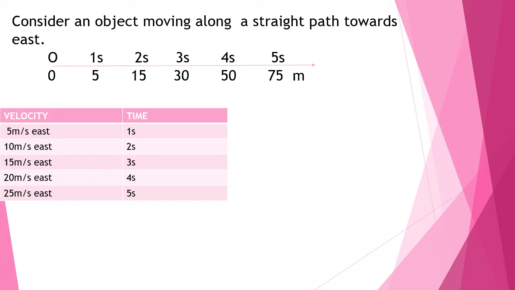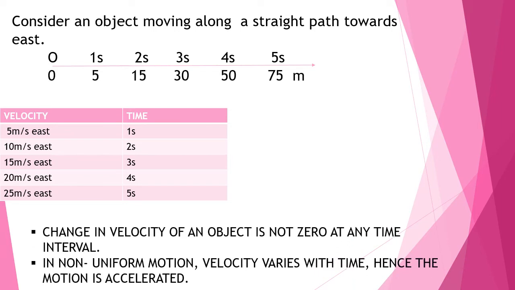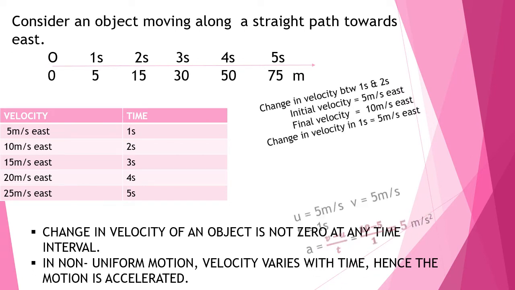Between the interval 1 second and 2 second, the displacement is 10 meter east. And the time interval is 1 second. So velocity is displacement by time, that is 10 meter per second east. Between second and third second, we can see that the velocity again increases to 15 meter per second east. So this object which is in non-uniform motion, you can see that the change in velocity of the object is not 0 at any time interval, whereas the velocity of the object goes on increasing equally in equal amount of time. And suppose we want to find out the change in velocity between 1 second and 2 second.